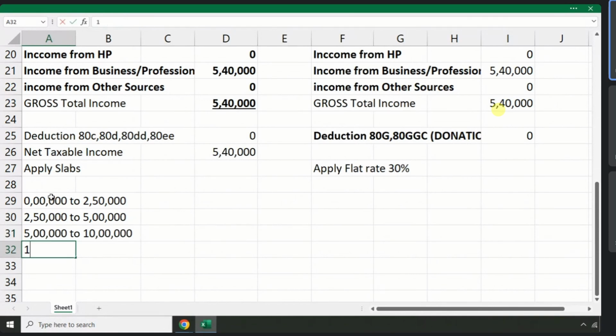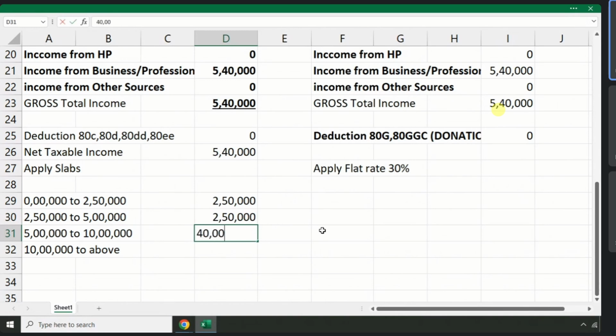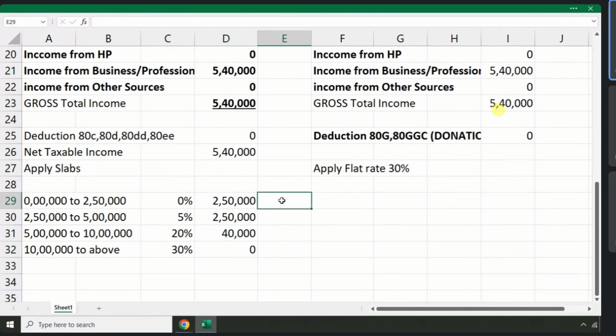The last slab, 10 lakhs and above. Out of 5,40,000 income, how much income will fall in the first slab? How much income falls in the second slab? What is the income more than 5 lakhs? 40,000. Yes? 0%, 5%, 20%, and directly 30%. Any income more than 10 lakhs? No.